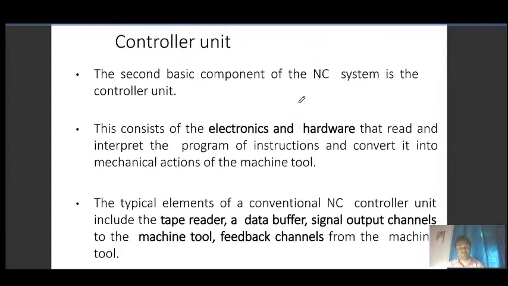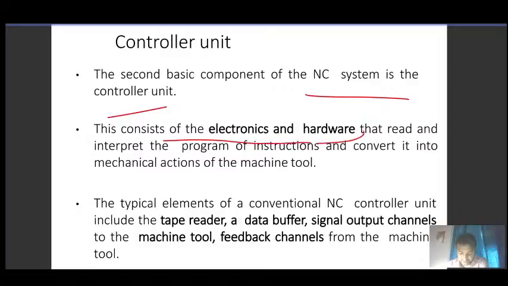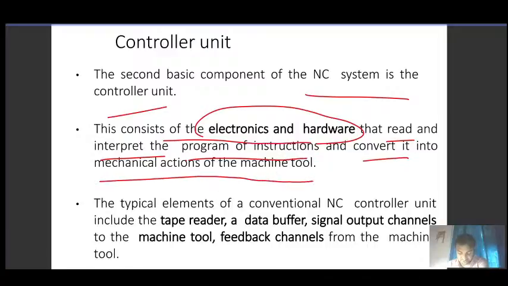Next is the controller unit. This consists of electronic hardware that reads and interprets the program of instructions and converts it into the mechanical action of the machine tool. So it will take the instructions from the punch tape and convert them into appropriate signals that will lead to movement of the machine tool. That's why mechanical action.